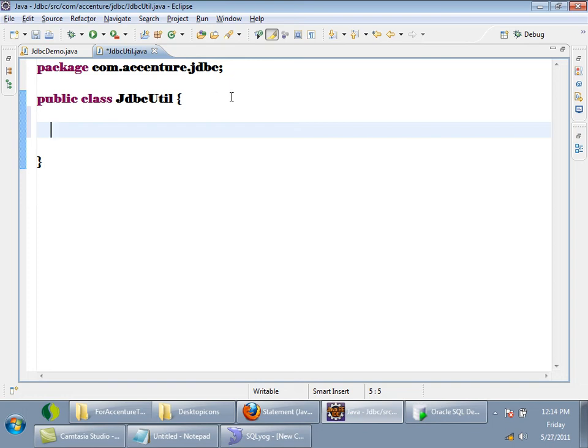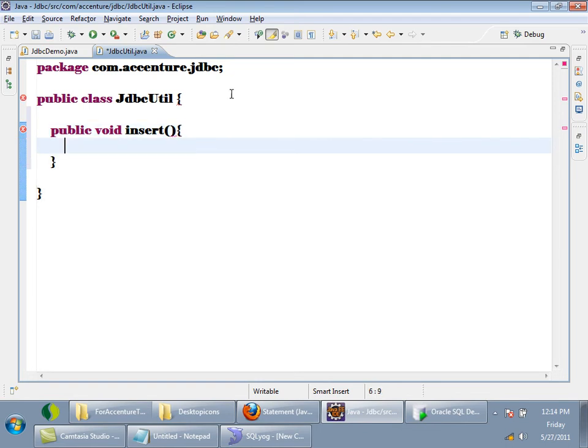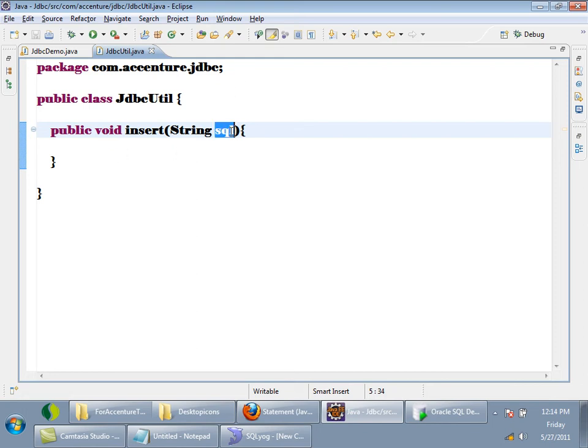Here what I'll do is public void insert. Here I will take the SQL query string, String sql. If you pass the insert query, it will be inserting everything. Okay.